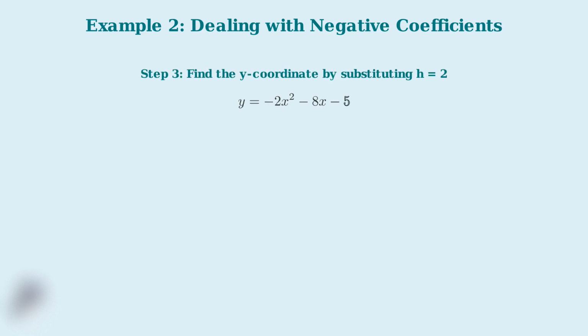To find the y-coordinate, we substitute h equals 2 into our original equation. So k equals negative 2 times 2 squared minus 8 times 2 minus 5. First, 2 squared equals 4 and 8 times 2 equals 16. So we have k equals negative 2 times 4 minus 16 minus 5. Next, negative 2 times 4 equals negative 8. So k equals negative 8 minus 16 minus 5. Finally, negative 8 minus 16 minus 5 equals negative 29. So k equals negative 29.